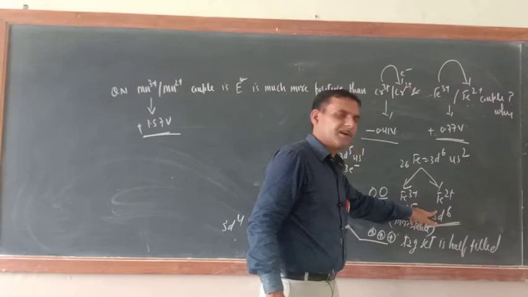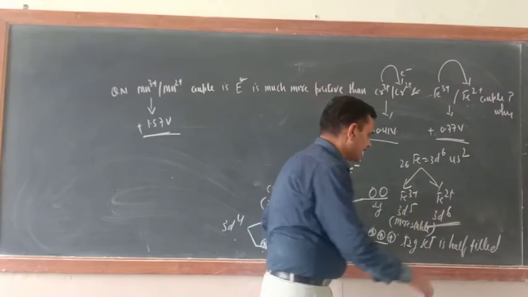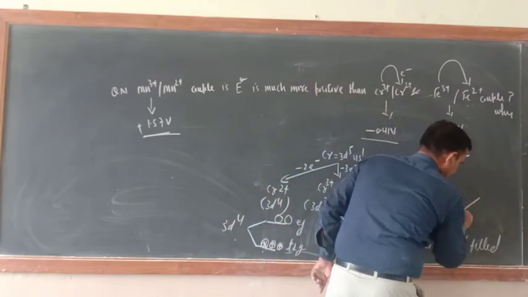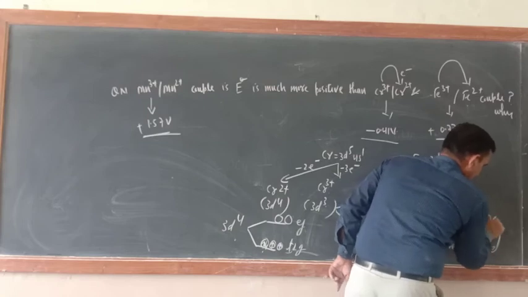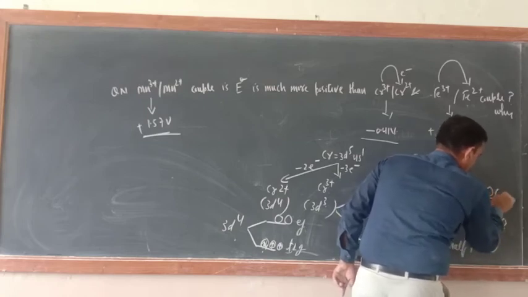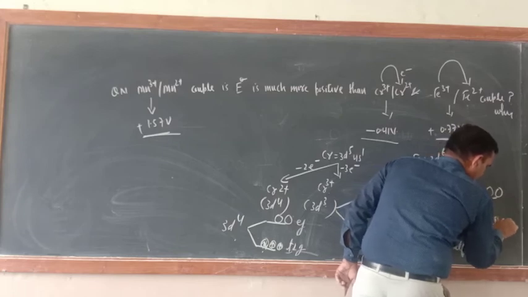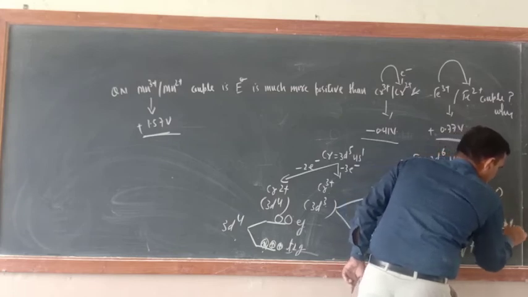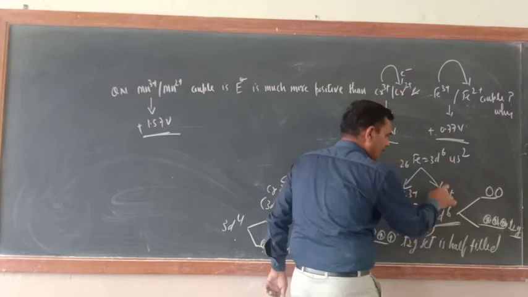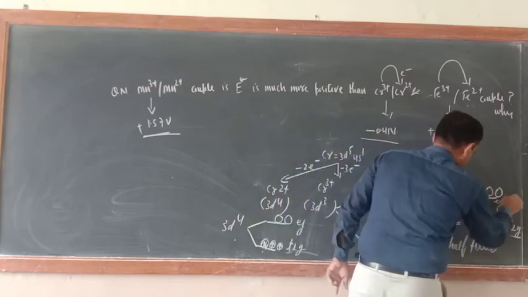If 6 electrons are there, 1, 2, 3, 4, 5, 6, the T2g set will be fully filled, and the Eg set would be vacant.